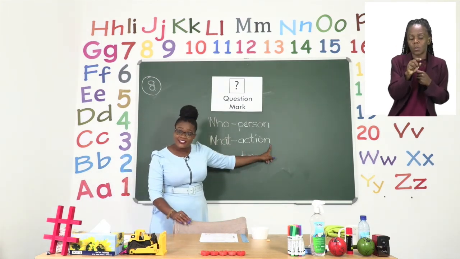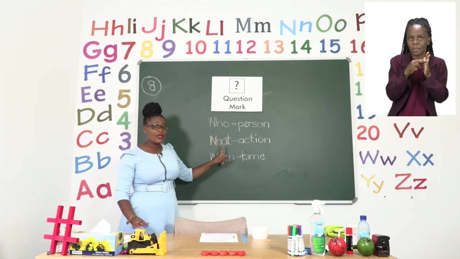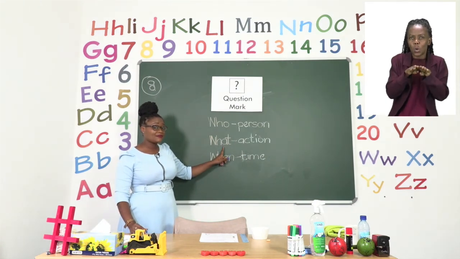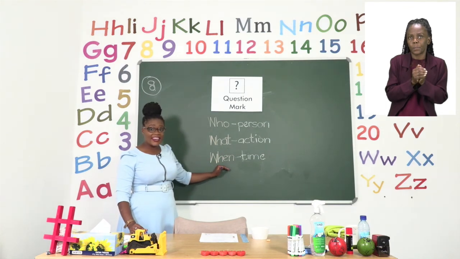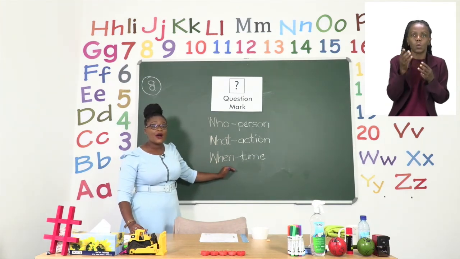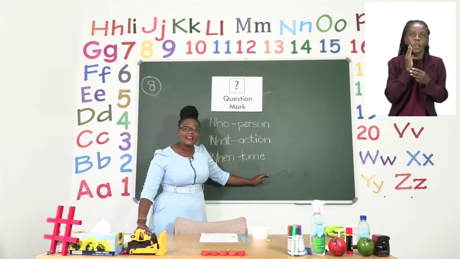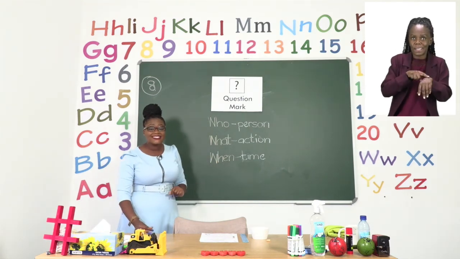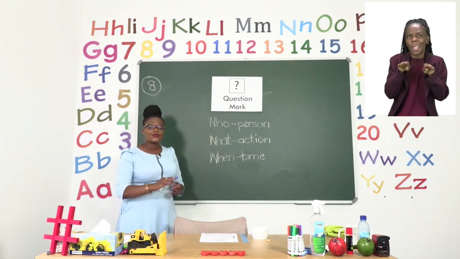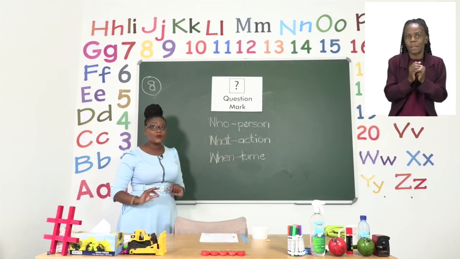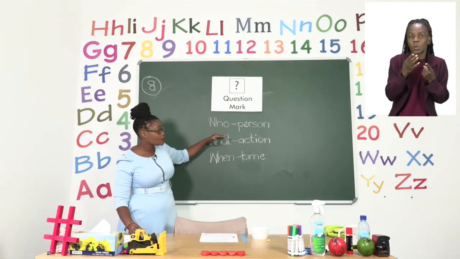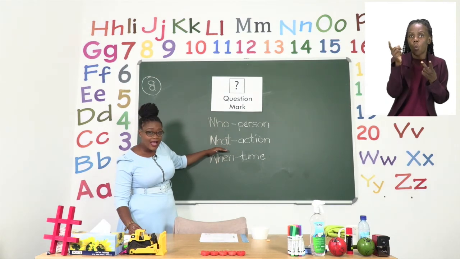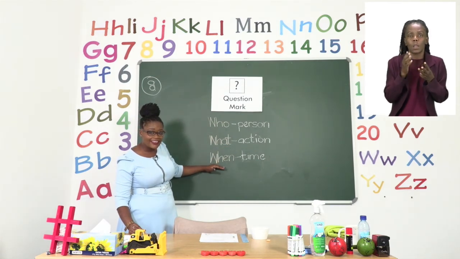So the action is very important when we ask what. And then when we ask when, we are asking about the time that it happened. When did it happen? So the three question words we have today are who, what, and when.